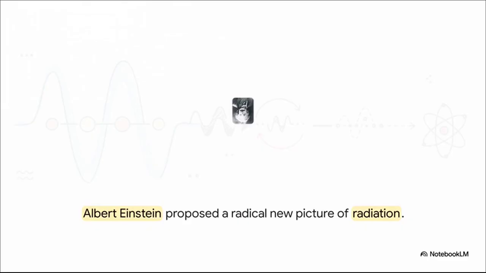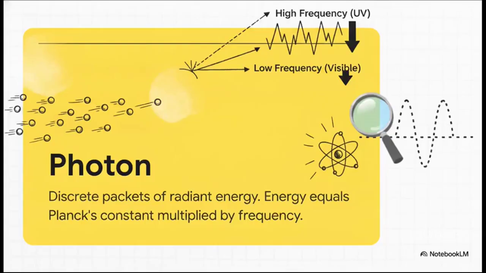He hypothesized that light isn't a continuous wave just washing over the metal. Instead, light energy is built out of discrete, individual units. He called these tiny units quanta of energy, what we now call photons. So think of light acting more like a hail of microscopic bullets rather than a continuous wave of water.